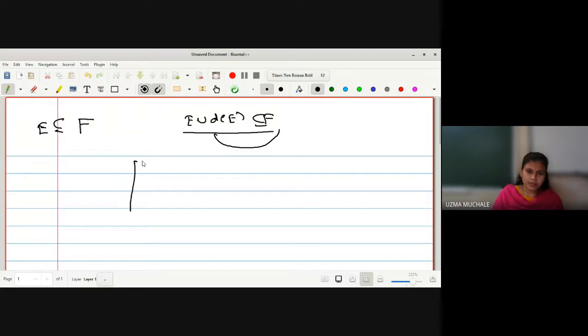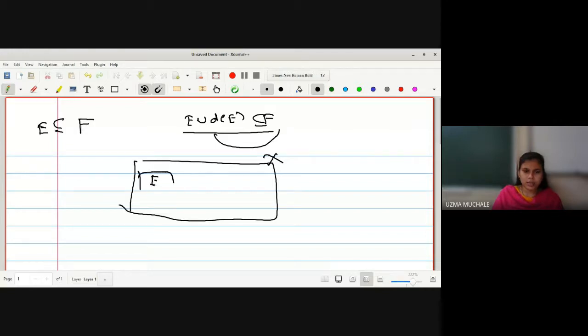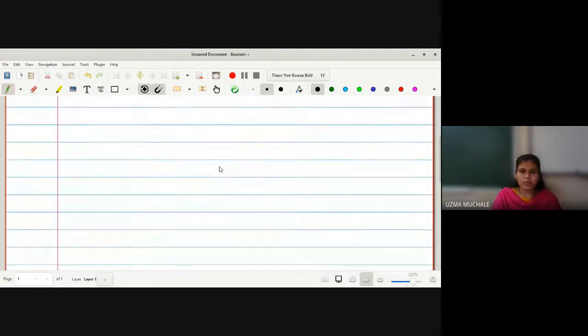If you want to show it on a diagram, we have X, so this is what E is. Suppose the set E is here, and suppose we have another set, say this is E union derived set of E. What is our aim to prove? E union derived set of E is the smallest closed set containing E. So we can have F here, which contains E as well as E union derived set of E. So F is a closed set which contains E, but it is larger than E union derived set of E. With the help of this only, we are going to define the closure of the set.